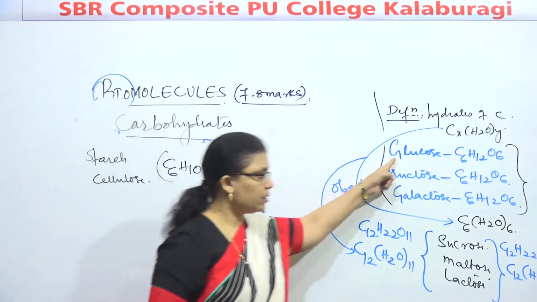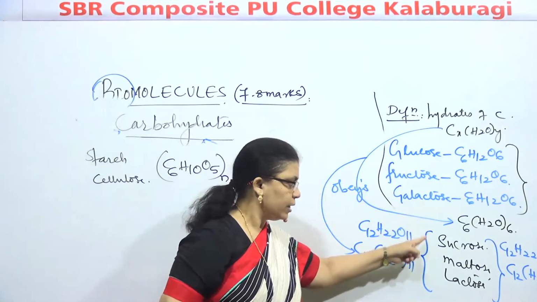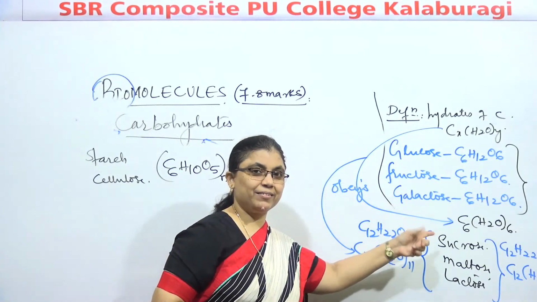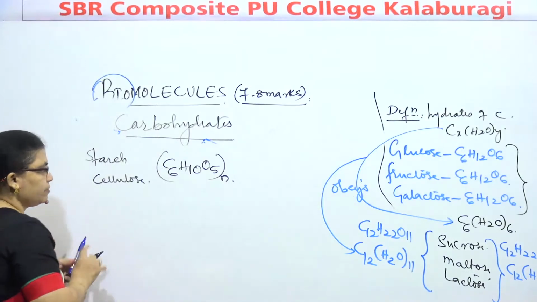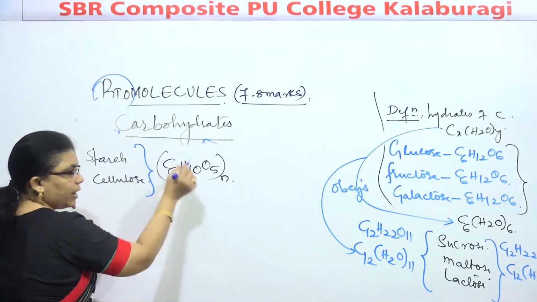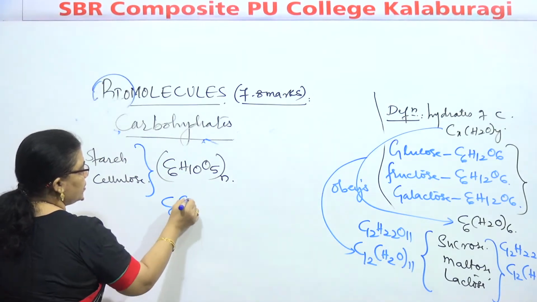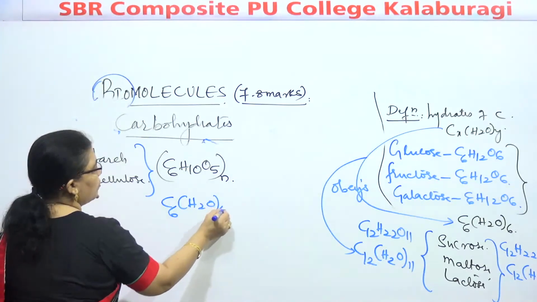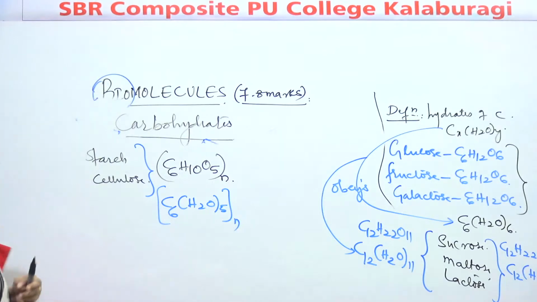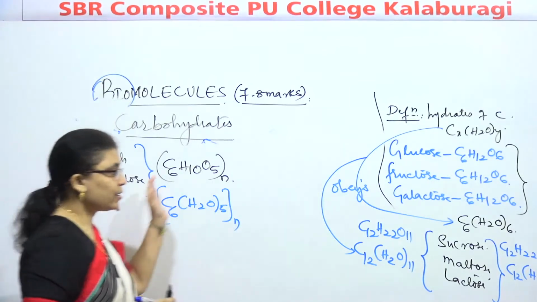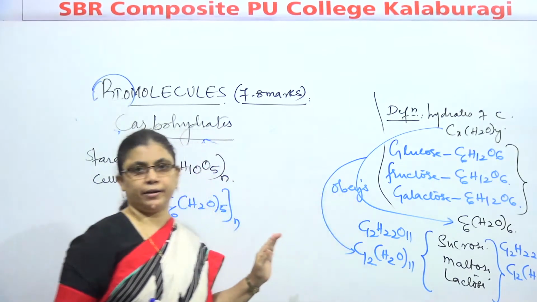Because these are the simple units of sugars. These are double, meaning disaccharides, and this is polysaccharide. They have the same general formula. I can write this as C6(H2O)5, times n. So all these are considered carbohydrates.